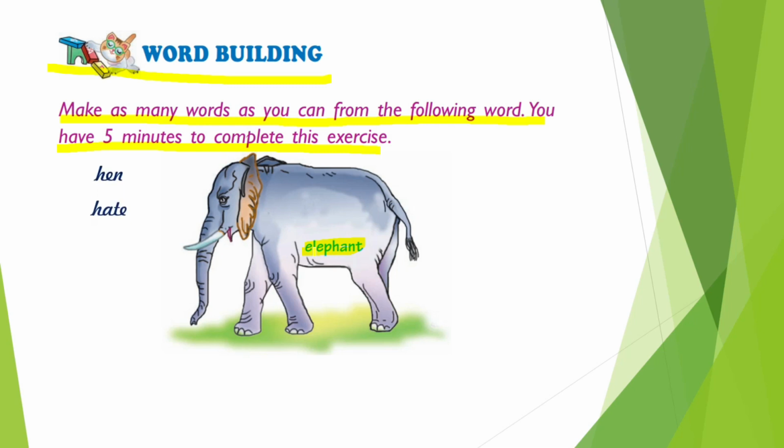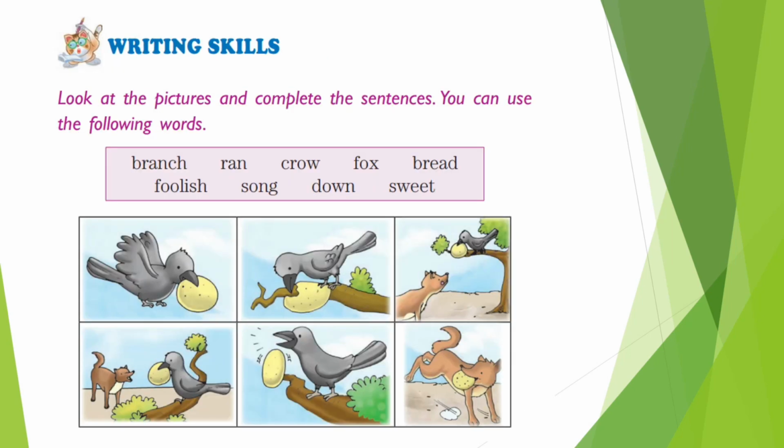H-E-N hen, H-A-T hat, H-E-A-T heat, N-E-A-T neat, H-E-L-P help, T-E-L-L tell, T-E-A-T, H-E-A-L heal, L-A-T-E late, E-A-T eat. So these many words children we can frame out of just one word, that is elephant. Alright, let's move on to the next slide.